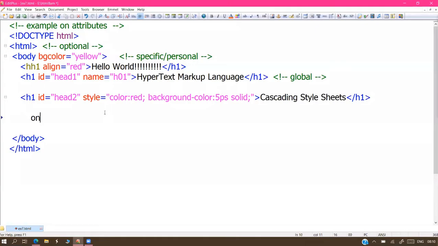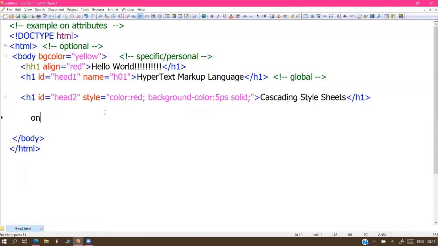Like that, all event attributes start with the common word on.